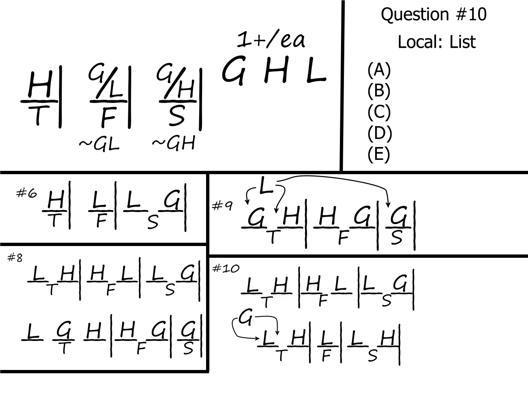So the question was asking us for a complete and accurate list of the films that could be the first one shown on Thursday. Well, from our notes, it's in the top scenario that we just drew, it would be L. So I know it's not any answer choice that doesn't have L. But from our bottom scenario, we learned that it could be G. So we cross off answer choices that don't have G. And so the difference between the 2 answers that are left is Harvest. But we know that H can't go first on Thursday. There's always going to be somebody in front of it. So the answer is answer choice D.